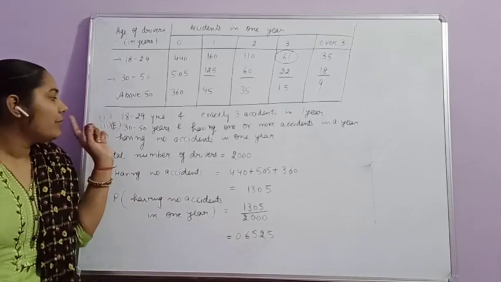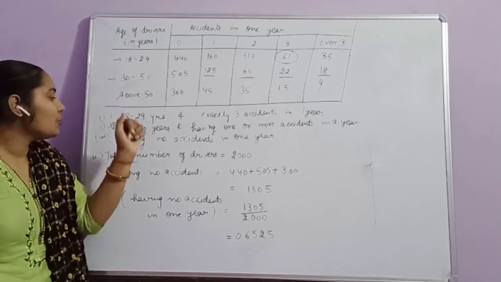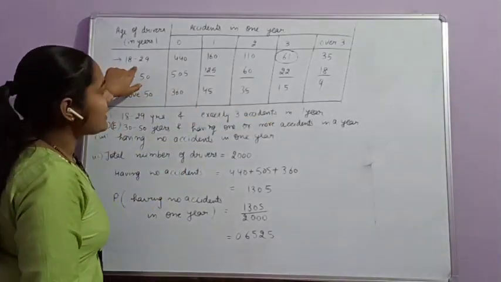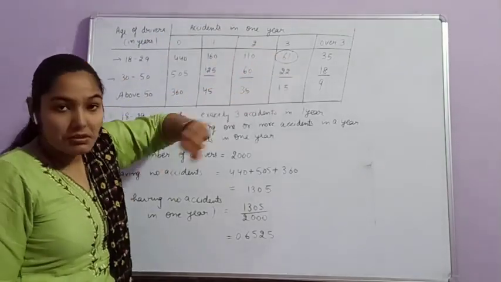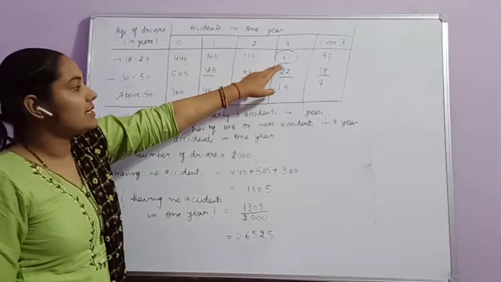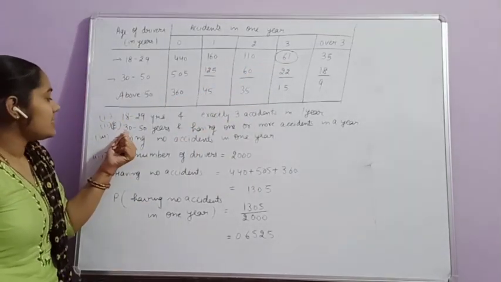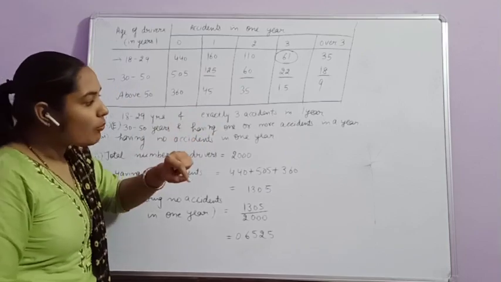Here the total number of drivers is given to us, that is 2000. In the first part we have to find the probability of a driver having age between 18 to 29 years and exactly 3 accidents in 1 year. Exactly 3 accidents has 61 cases. Clear? Then the probability will be 61 divided by the total, that is 2000. Next is age between 30 to 50 years and having one or more accidents.